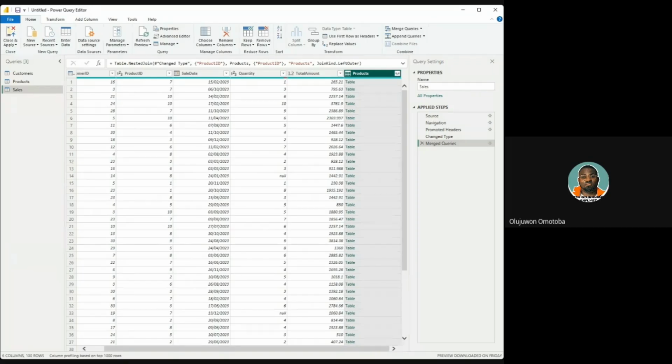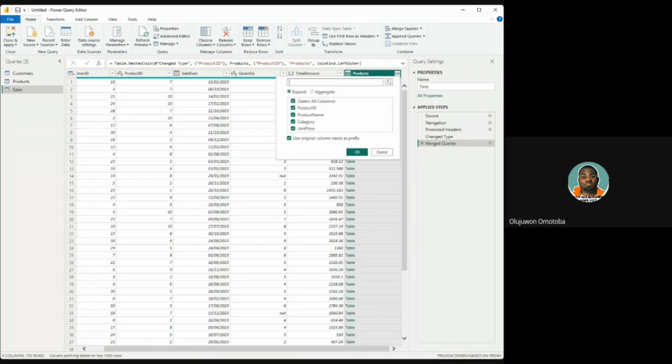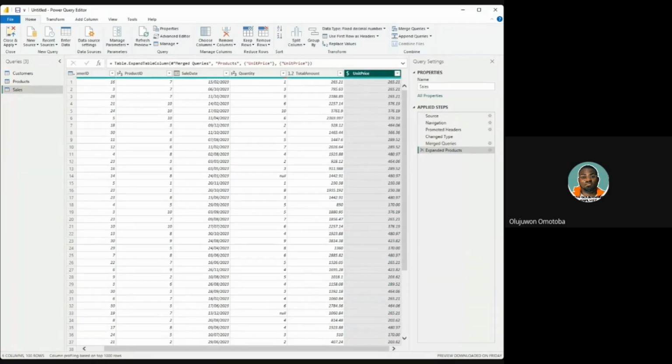Even though it's not useful as it is, because all these are links, all we just need to do is get out unit price. And you will see a window that came out showing all the columns. All you just have to do is uncheck all and select the thing you need, which is unit price. Let's bring it in. Now we can see unit price. I think it's becoming a bit more interesting because we are able to bring in data from another table. That may be a little advanced, but we need it in this particular data.